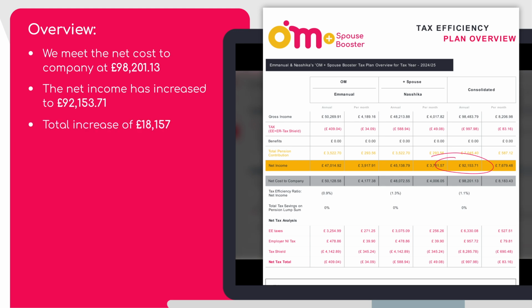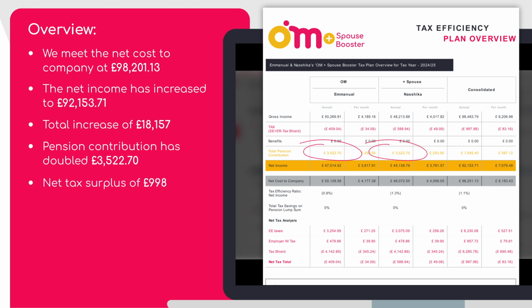Total increase for the year is £18,157. Then pension contribution has doubled. Net taxes of surplus of £998 when combining personal and company taxes. The tax efficiency ratio is below the break-even point of a negative 1.1%, highlighting the net tax surplus of £998.